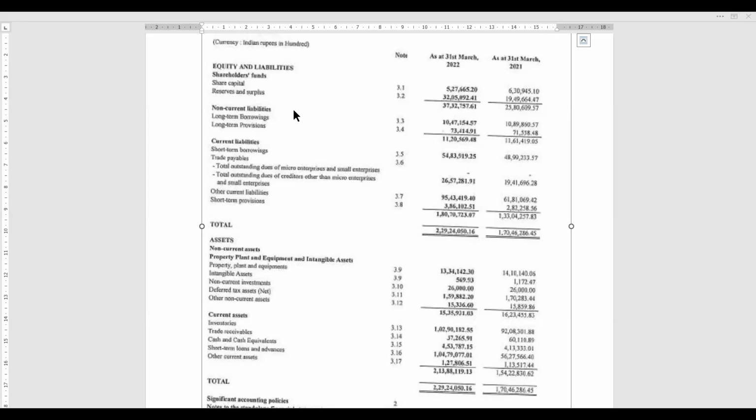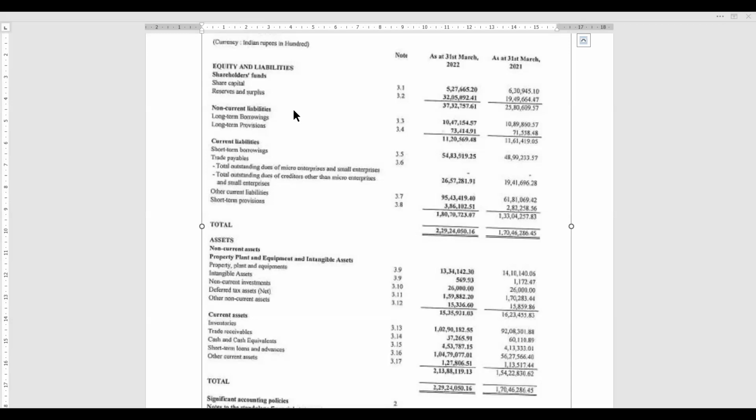Okay, for each class of share capital, different classes of preference shares to be treated separately. The number and amount of shares authorized, the number of shares issued, subscribed and fully paid, and subscribed but not fully paid, par value per share, a reconciliation of the number of shares outstanding at the beginning and at the end of the reporting period. Like this, they have given various aspects. Okay, and they have given promoters format also, how it has to be disclosed.